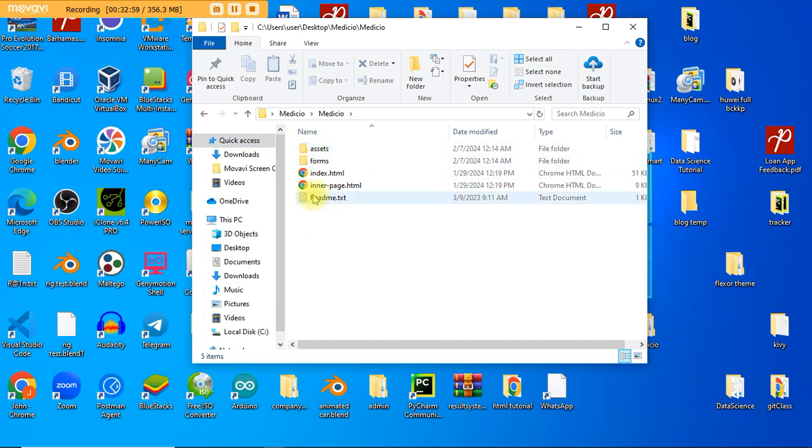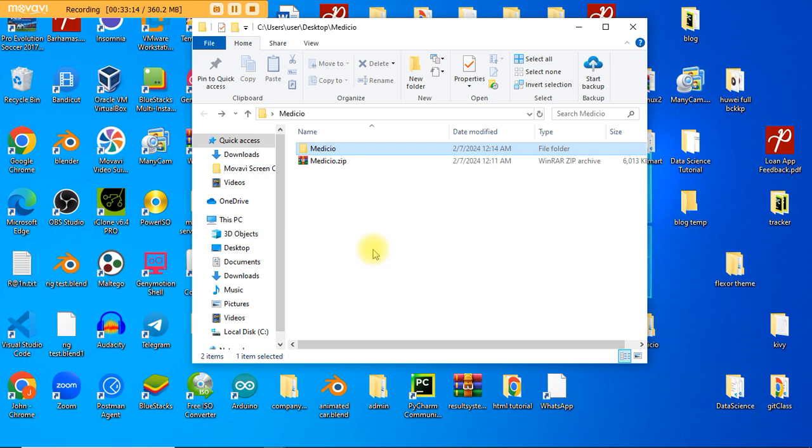Okay, note this very index.html. This is the real site. This is where the code for the site is. Okay, and these other files are the supporting files to these very files. Okay, just to talk about it.